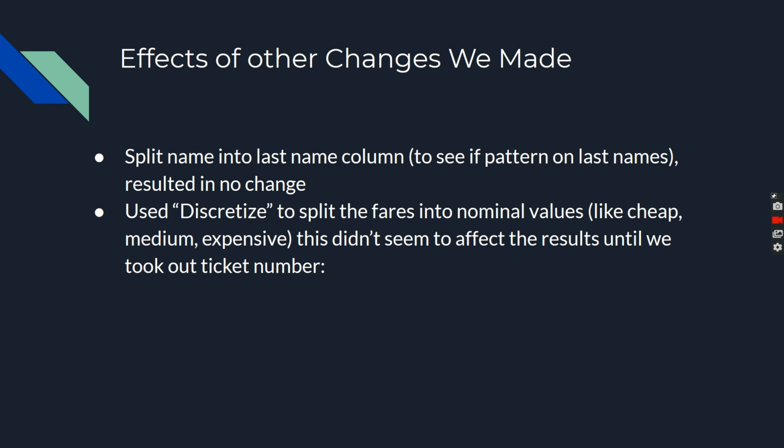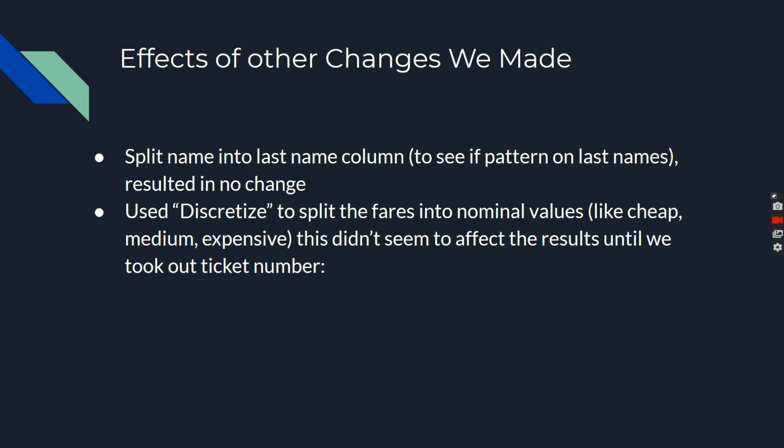A few other changes that we tried were splitting the name attribute into a first and last name column, and that was to see if there was a pattern for people with specific last names being more likely to survive. However, this resulted in no improvement. And next we tried the discretize filter to split the fares.